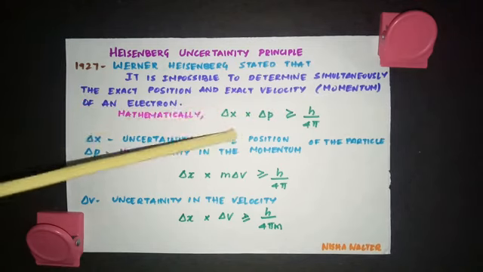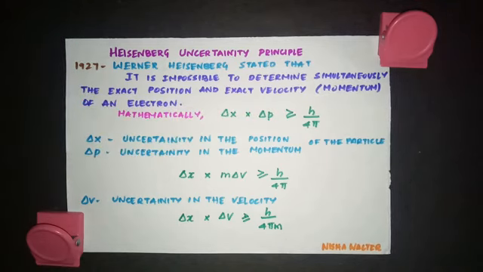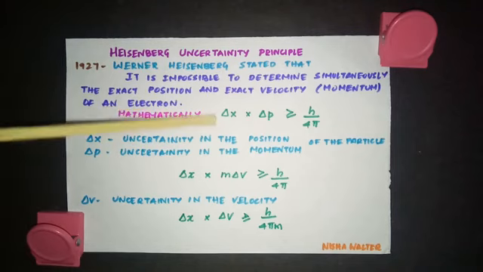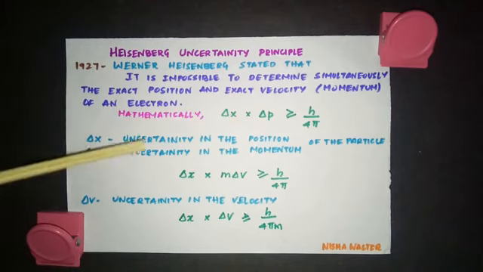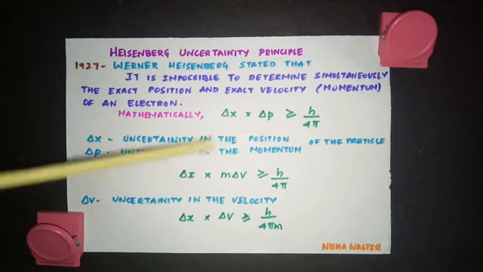Here this delta x is uncertainty in the position. Uncertainty is the opposite of certain. So uncertainty means the degree to which you are not very sure about the position. So this is giving you the uncertainty in the position, where delta p is the uncertainty in the momentum.